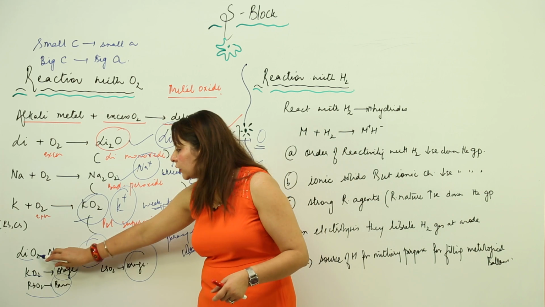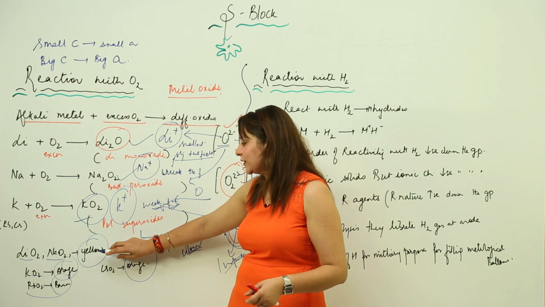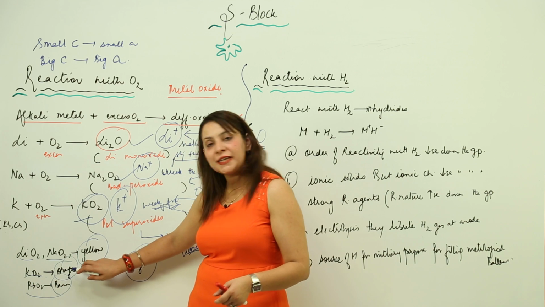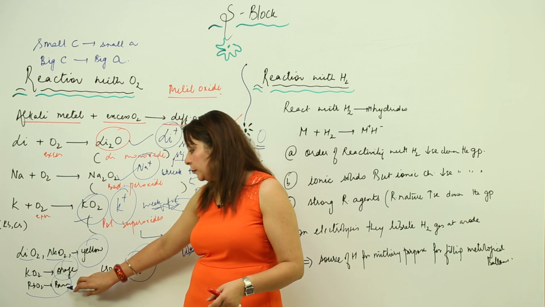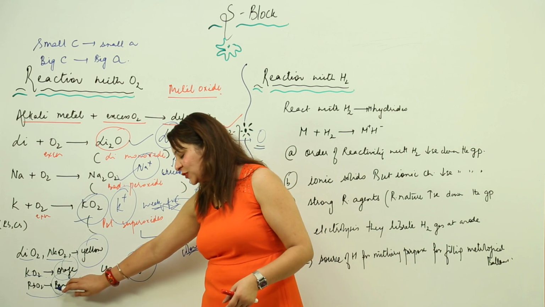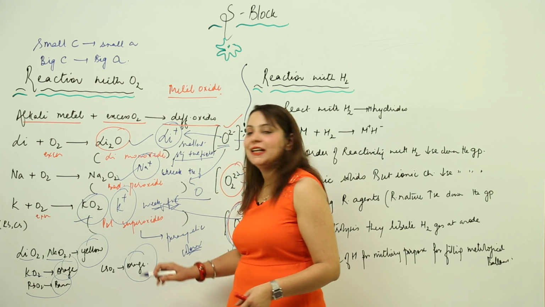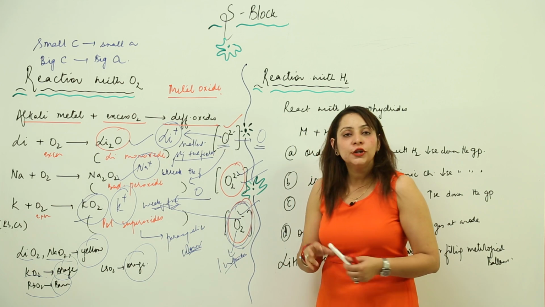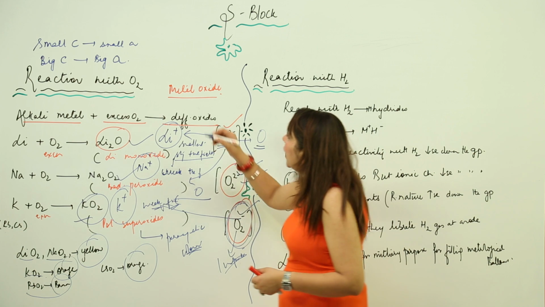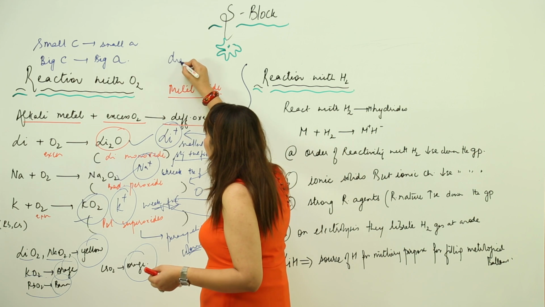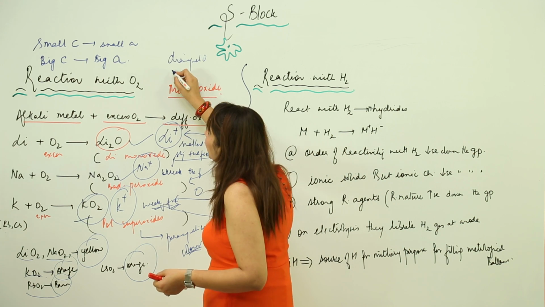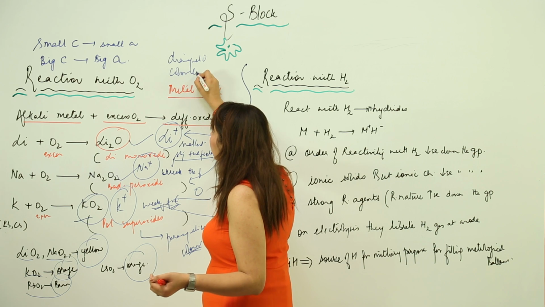So lithium superoxide, sodium superoxide is yellow, potassium superoxide is orange, rubidium superoxide is brown, and cesium superoxide is orange. But if we talk about the normal alkali metal oxides, they are actually diamagnetic, as they don't have any unpaired electron, and moreover they are colorless.